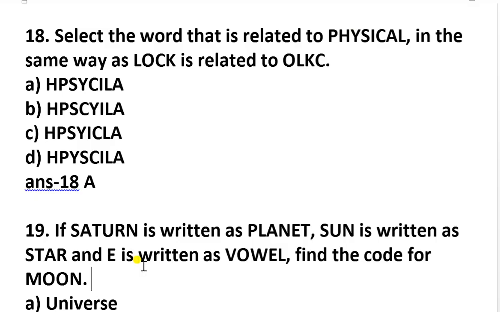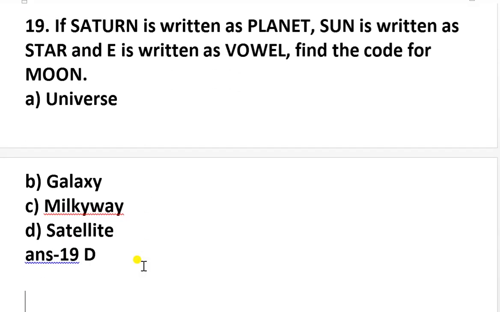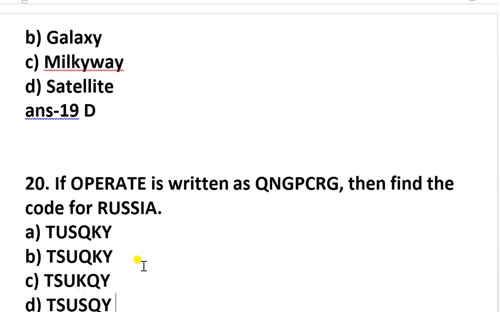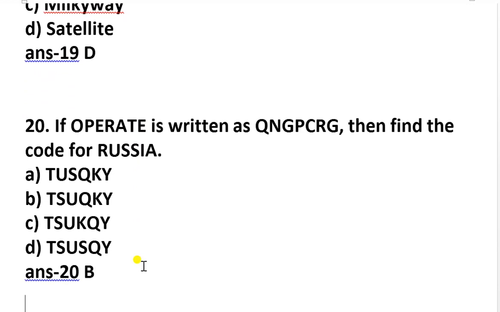Now question number 19 is the same, both questions are the same. So question number 19 answer is part D, and the same for question number 20, the answer is part B. So you have to check your answer and match your answers to see how many questions are incorrect.